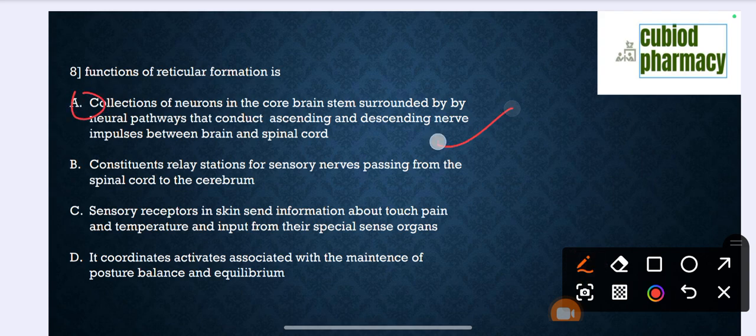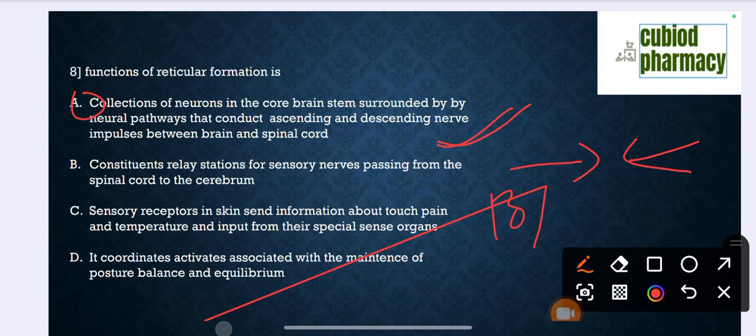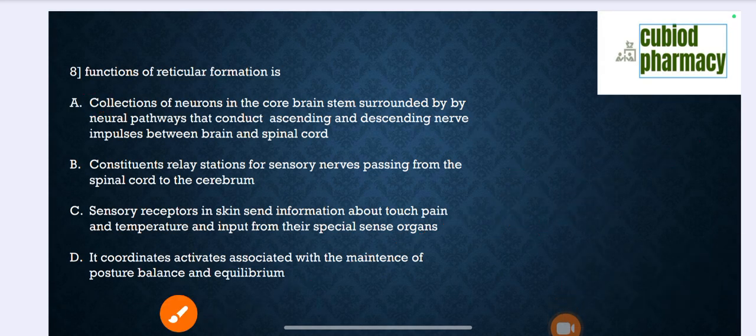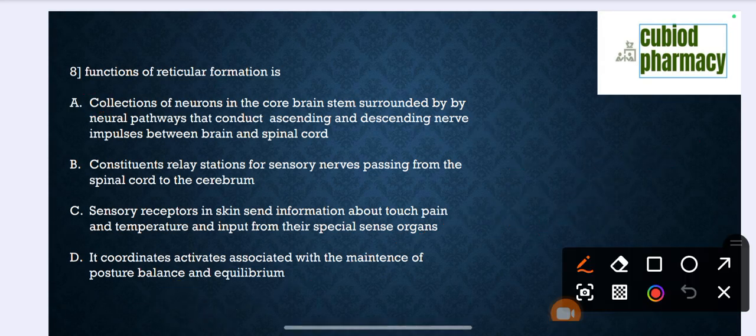Option A is the correct answer. The reticular formation is a collection of neurons in the core of the brain stem, surrounded by neural pathways that conduct ascending and descending nerve impulses between the brain and spinal cord. The correct option is A.